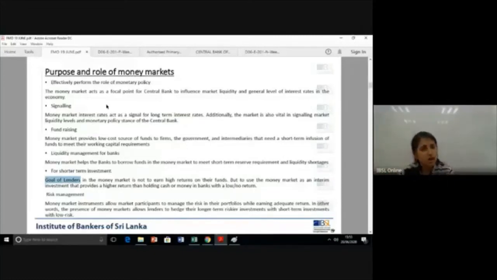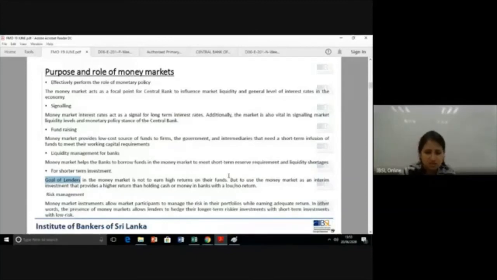But why do you get into the money market anyway? Because it's liquid. Rather than holding money balances, you would rather have it in the short term and get some interest income. So the money market allows the investor or the lender to park funds in short-term investments.